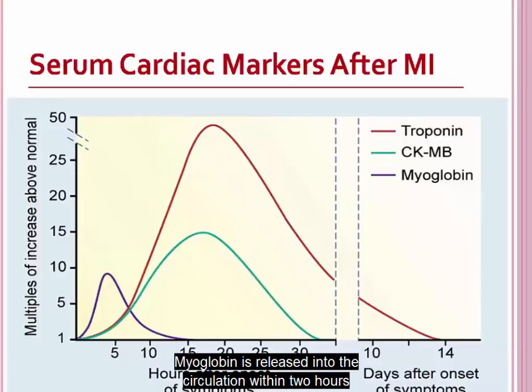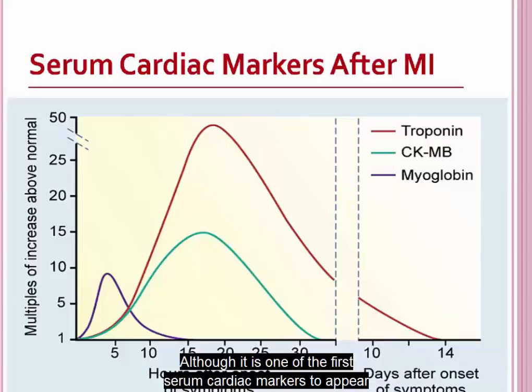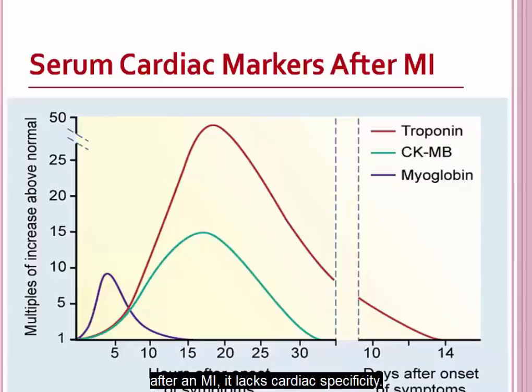Myoglobin is released into the circulation within 2 hours after an MI and peaks in 3 to 15 hours. Although it is one of the first serum cardiac markers to appear after an MI, it lacks cardiac specificity. Its role in diagnosing an MI is limited.